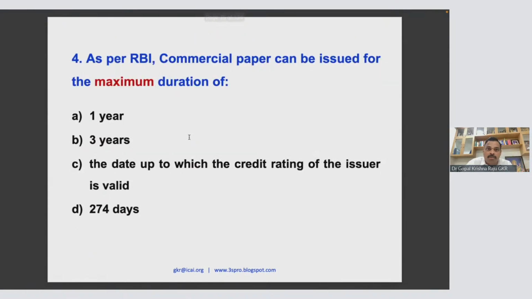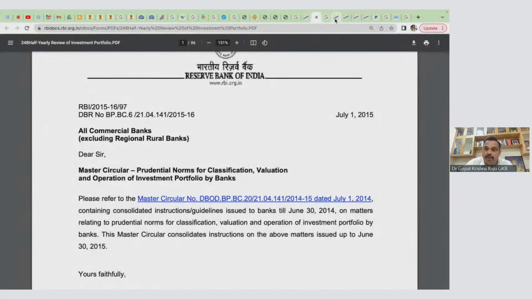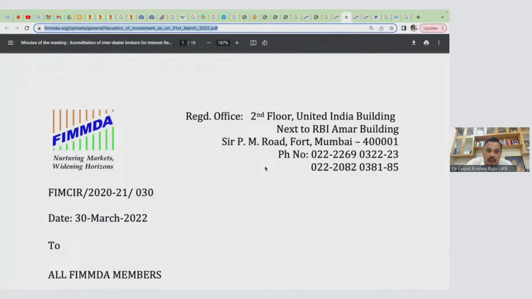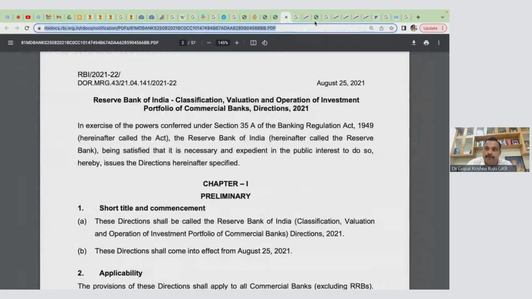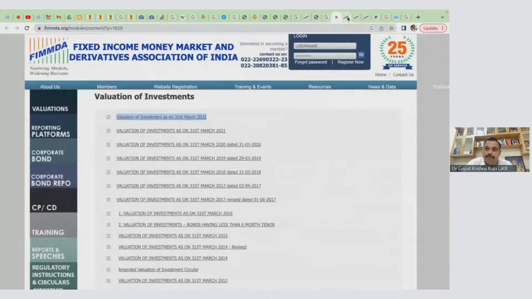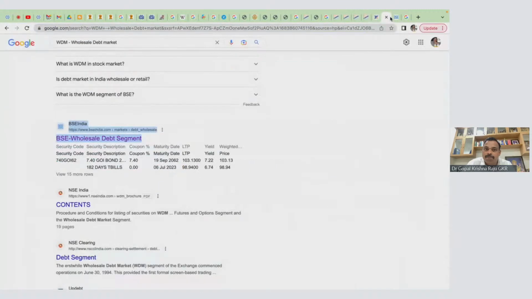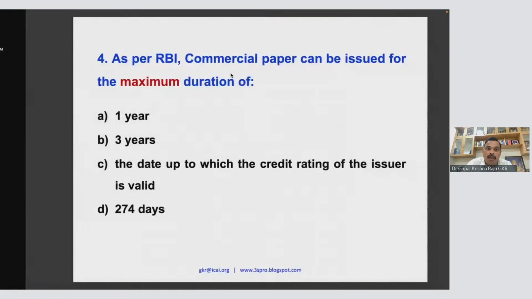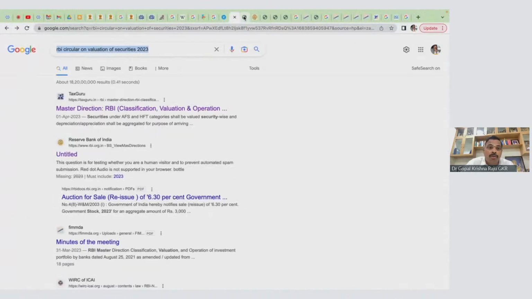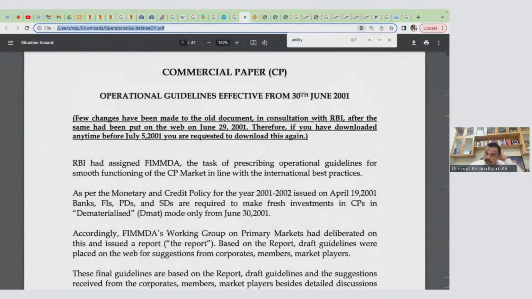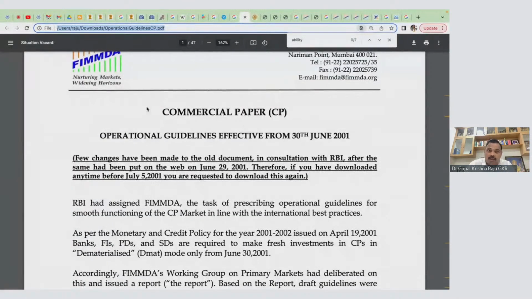Now I'll come to RBI. This is another site I want to bring to your attention. So where is it? Commercial paper. I want to show you this. This is the FIMDA site on operational guidelines on commercial paper.